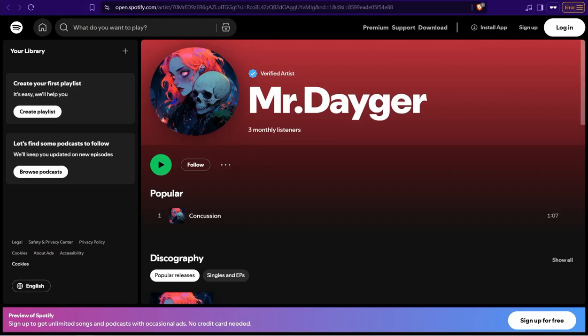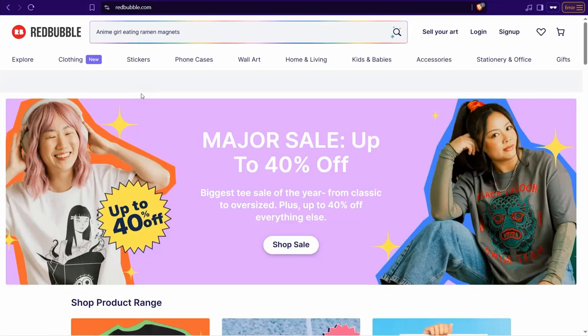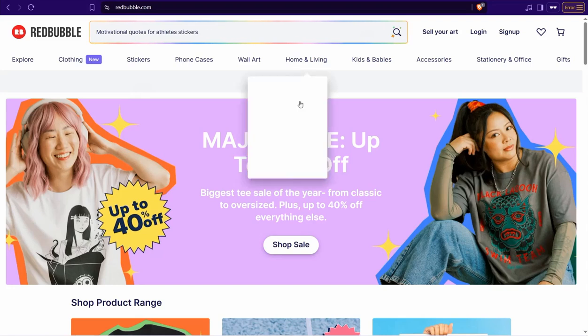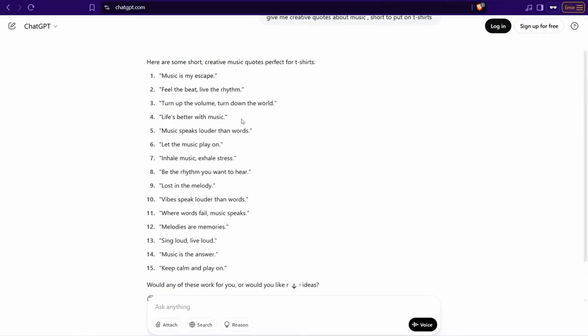For example, you can make use of this traffic to promote anything you want, like for example merch. You can use any print-on-demand platform like Redbubble, Zazzle, Spreadshirt, Amazon, Etsy, and so on to sell your own merch for your own theme and your type. And for sure, if you want to make these designs completely for free and simply using the AI power, for example, you can head over to ChatGPT and ask for different ideas or quotes or for a specific genre as you like, as you see.